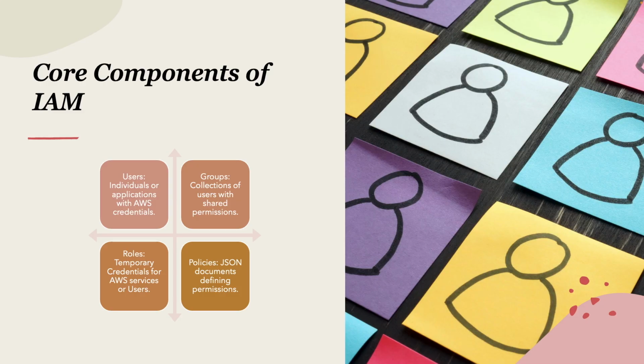Coming to policies, they are nothing but JSON documents defining permissions in IAM, which can specifically say who can perform what kind of actions on what resources under what conditions. Basically, we can't provide full access to everyone as AWS is a pay-as-you-go service. I hope everyone understood this concept.